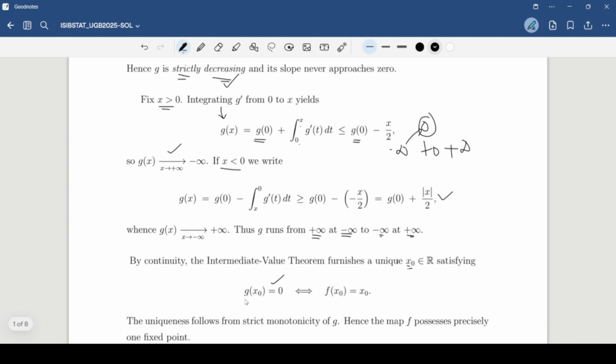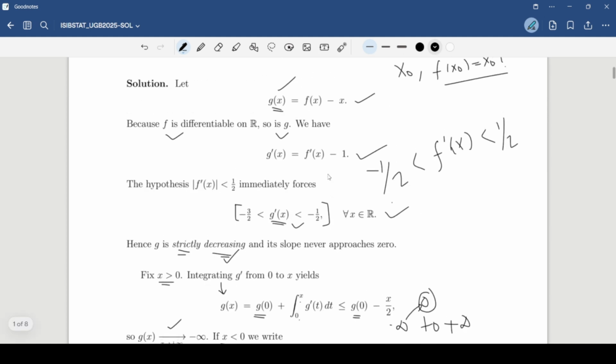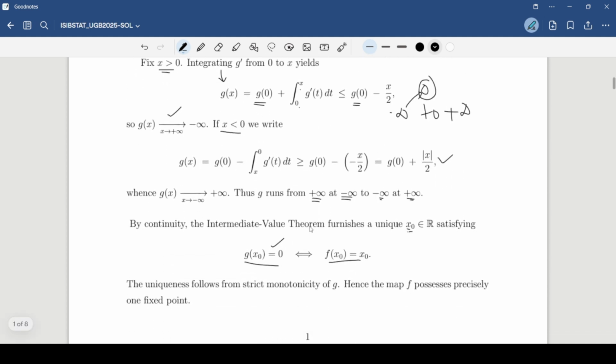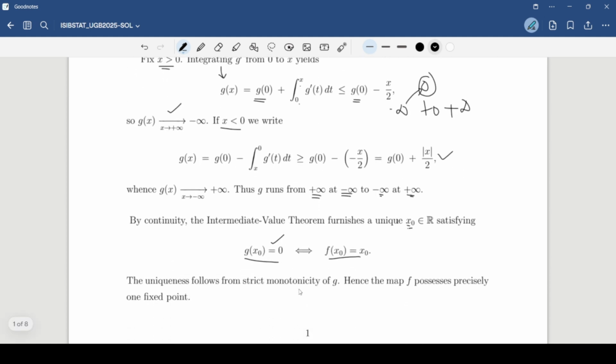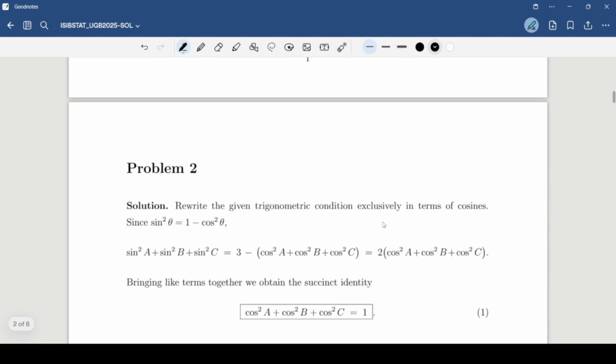And that x naught, we can say that g of x naught is 0, which means f of x naught is x naught, because g of x was f of x minus x, correct? The uniqueness follows from the strict monotonicity of G. Hence, the map F possesses precisely one fixed point. What is a fixed point? Any number x is called a fixed point for a function f if f of x is equal to x. Okay. Let's go to the next problem.